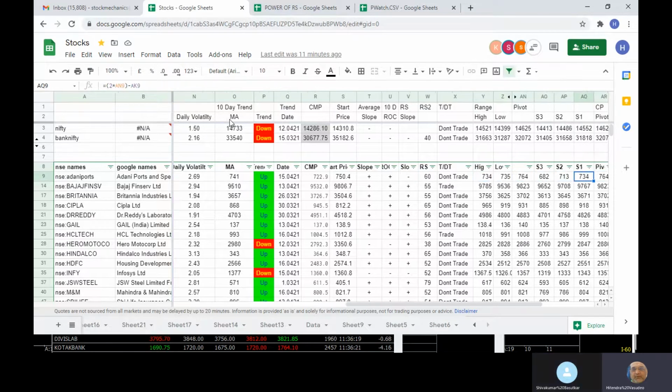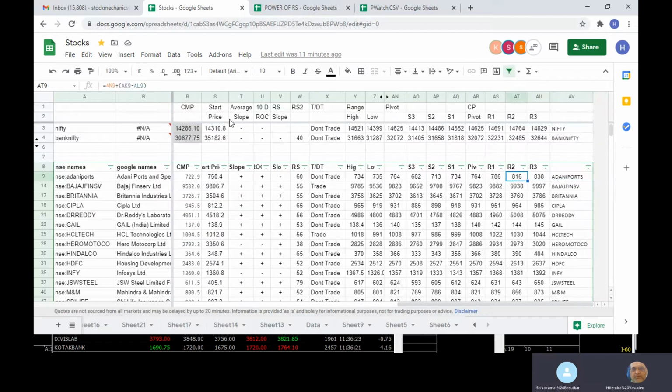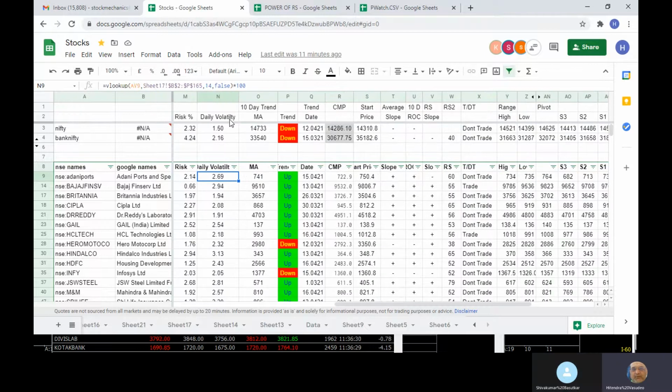Further I will come to that later. Now next is the high and low. This is the section where the annualized volatility, which is daily 2.69 for Adani Port, is used. From the previous day's closing we add 2.69% of the annualized volatility.